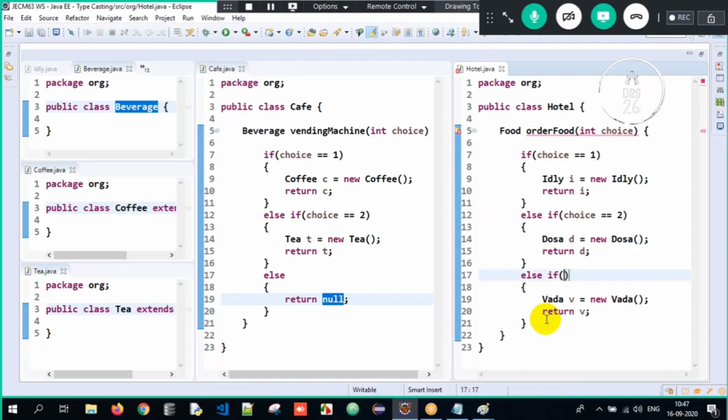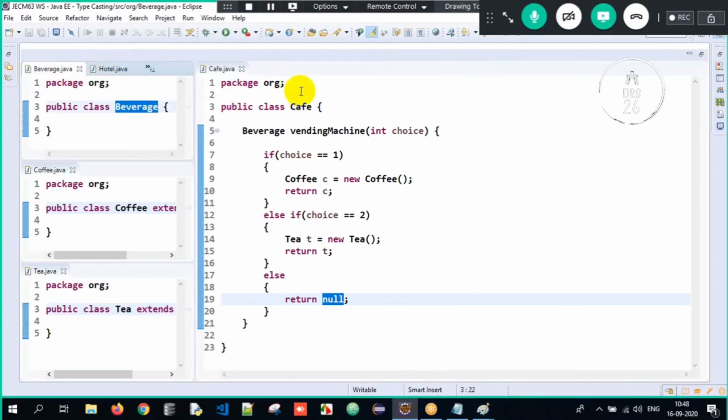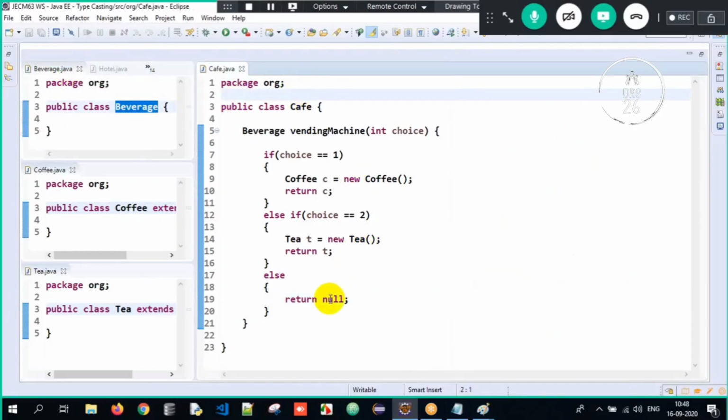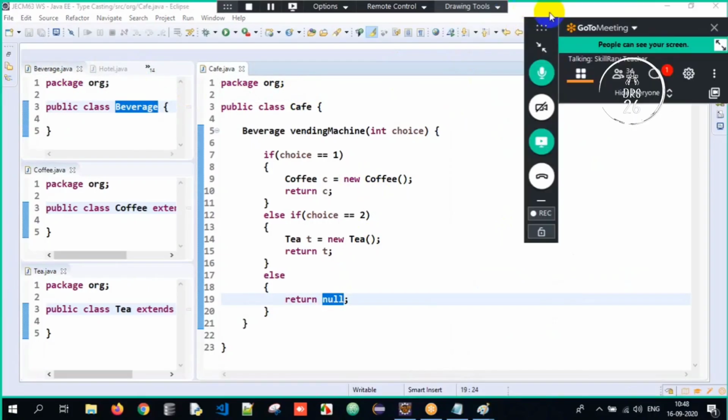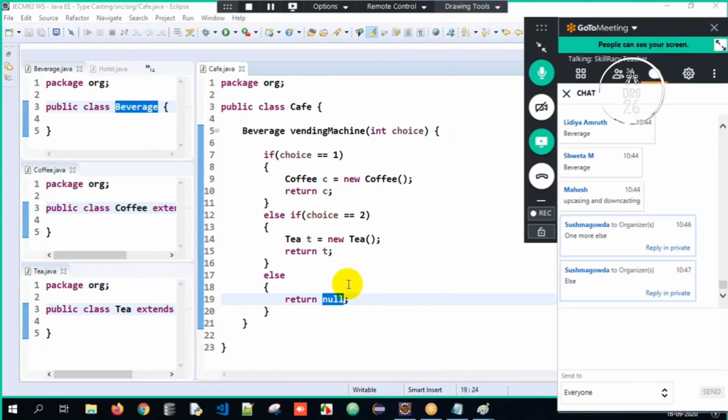Got the clarity? So this is what we are supposed to understand over here. I hope you all got the idea now. So I have to tell return null here. You understood, guys? Why is it null over here, everyone? Got the clarity here? Yeah, very good.